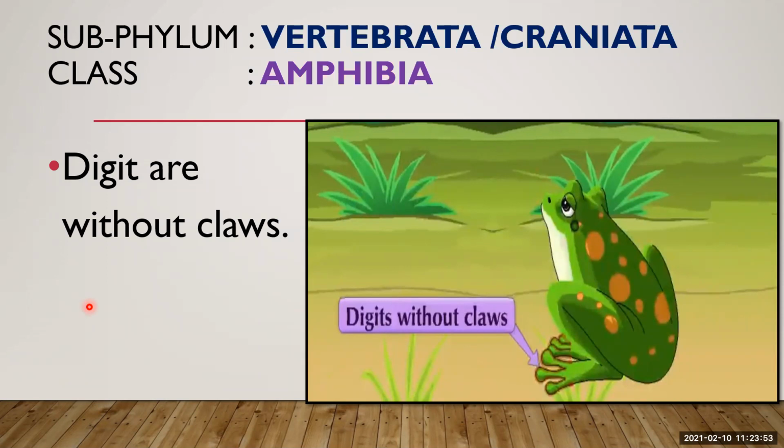That is known as claws. But if you observe these amphibians, you cannot find these claws. So these amphibians are without claws. They have digits, fingers, and toes, but they are without claws, meaning they don't have sharp, curved, nail-like structures.